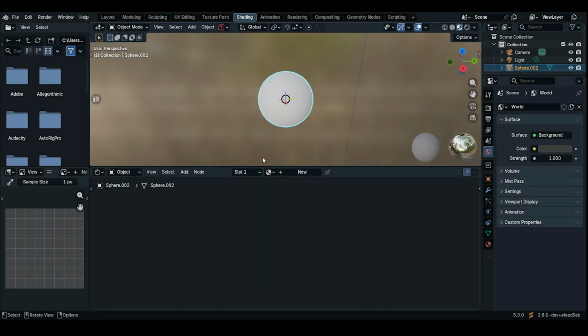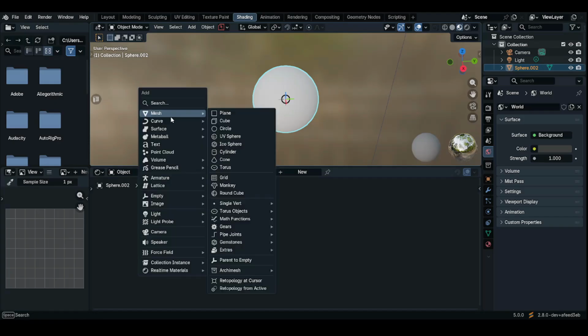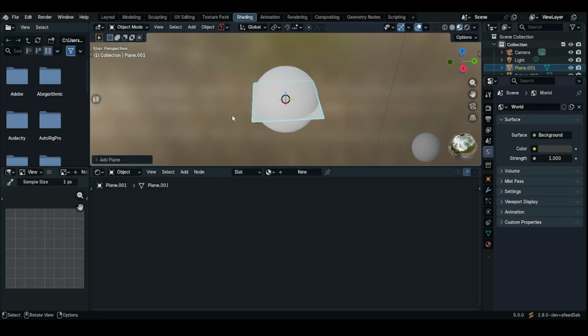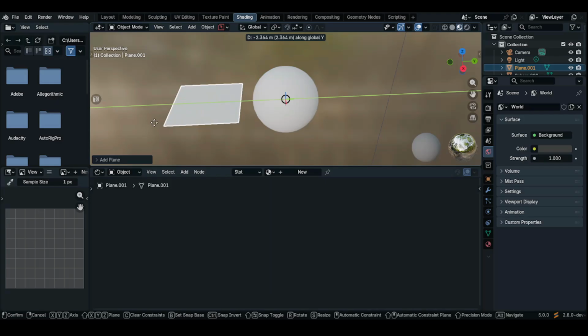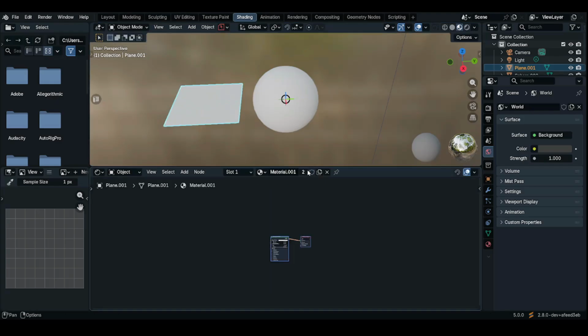Moving on to the next part, we are going to create a brick texture. I think adding a plane will be the best fit for this demonstration. So Shift A and add a plane, G or Y to move it aside, and then create a new material and rename it to brick.